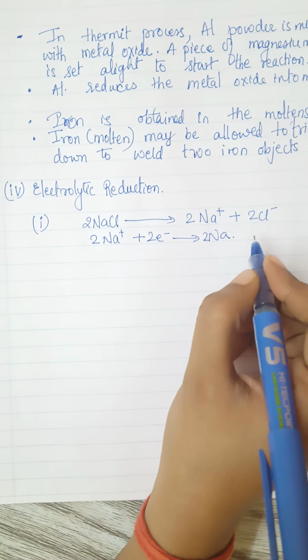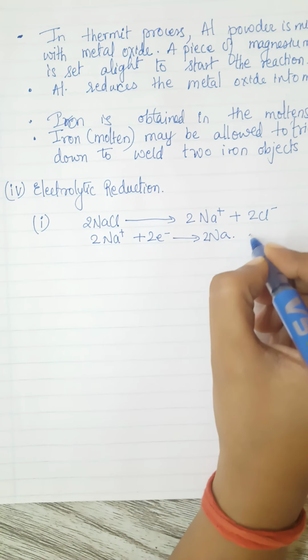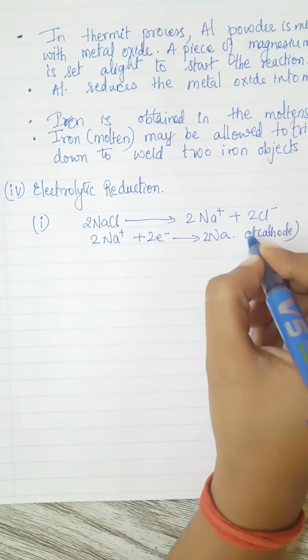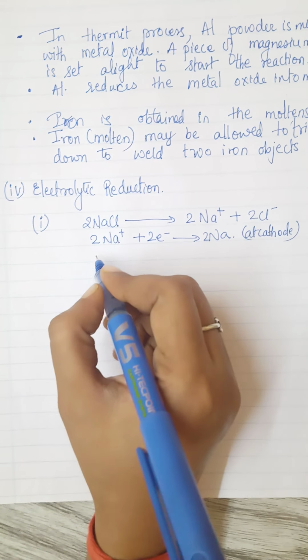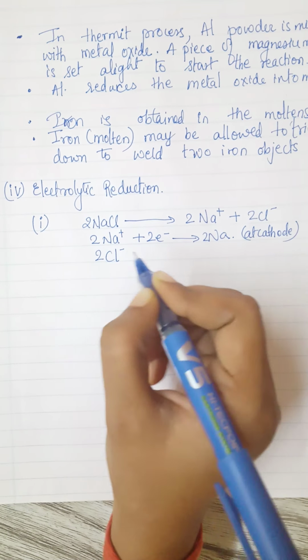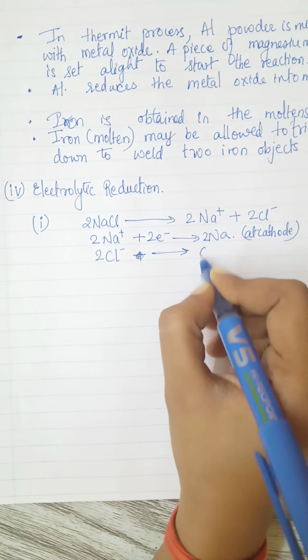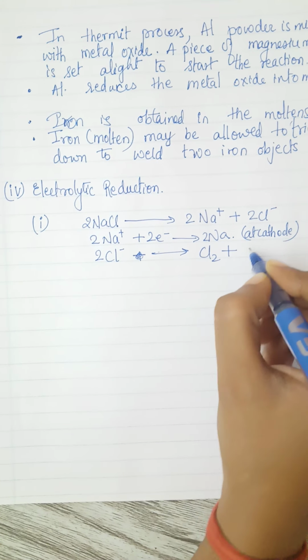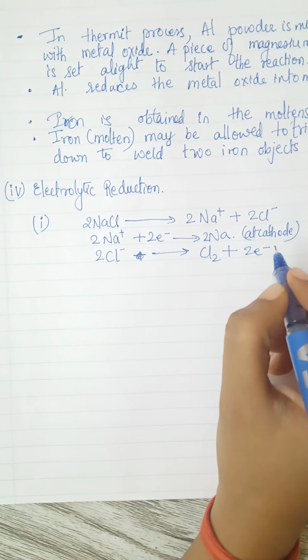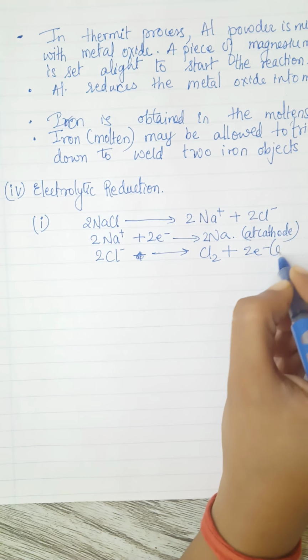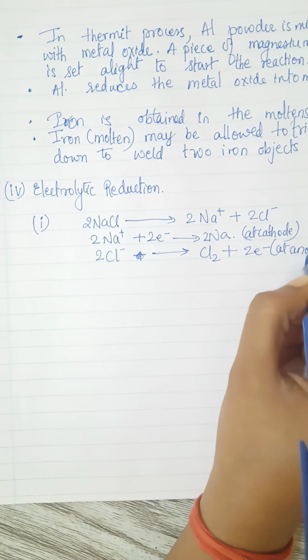So you get Na metal at cathode. And in the same way your 2Cl- will deposit its 2 electrons to the anode, okay, and will be converted to chlorine gas. So this will happen at anode.